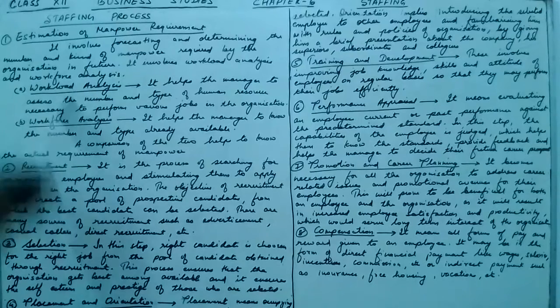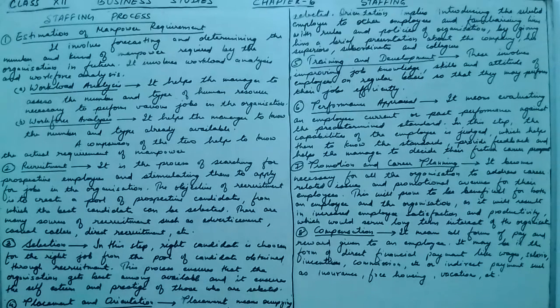When both are compared, that is workload analysis and workforce analysis, then we are able to know the actual requirement of the manpower. It also helps to reveal whether the organization is understaffed or overstaffed. Overstaffed means more employees than required have been appointed in the organization. Understaffed means less than the required number of employees have been employed. So by both these analyses, we are able to find out overstaffing and understaffing.